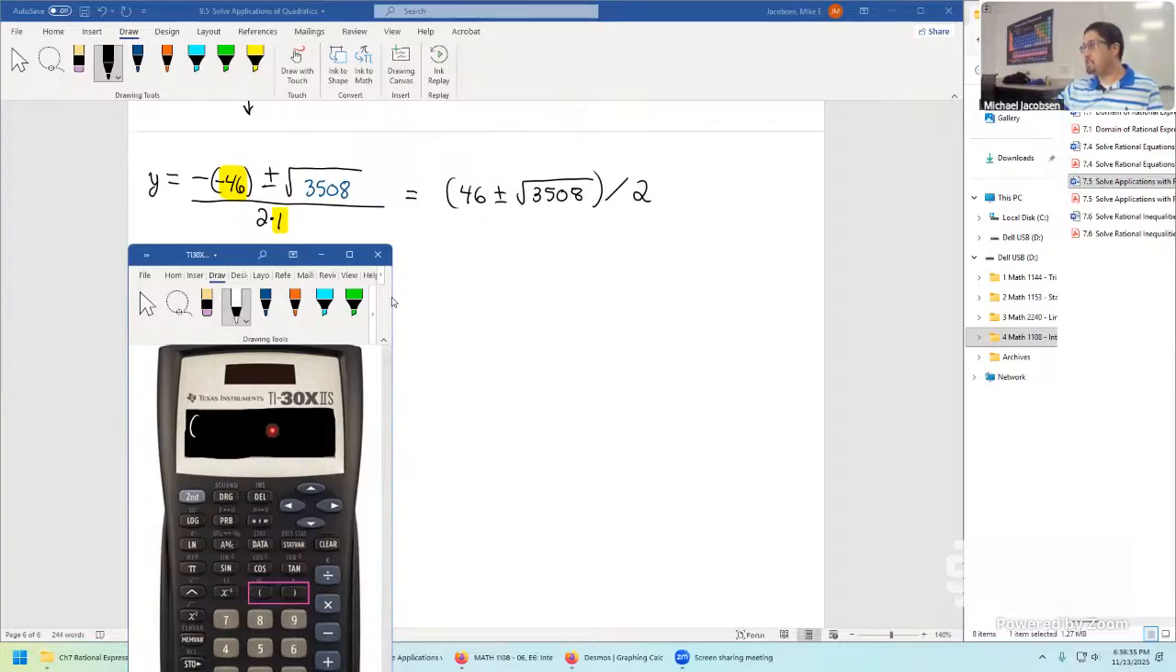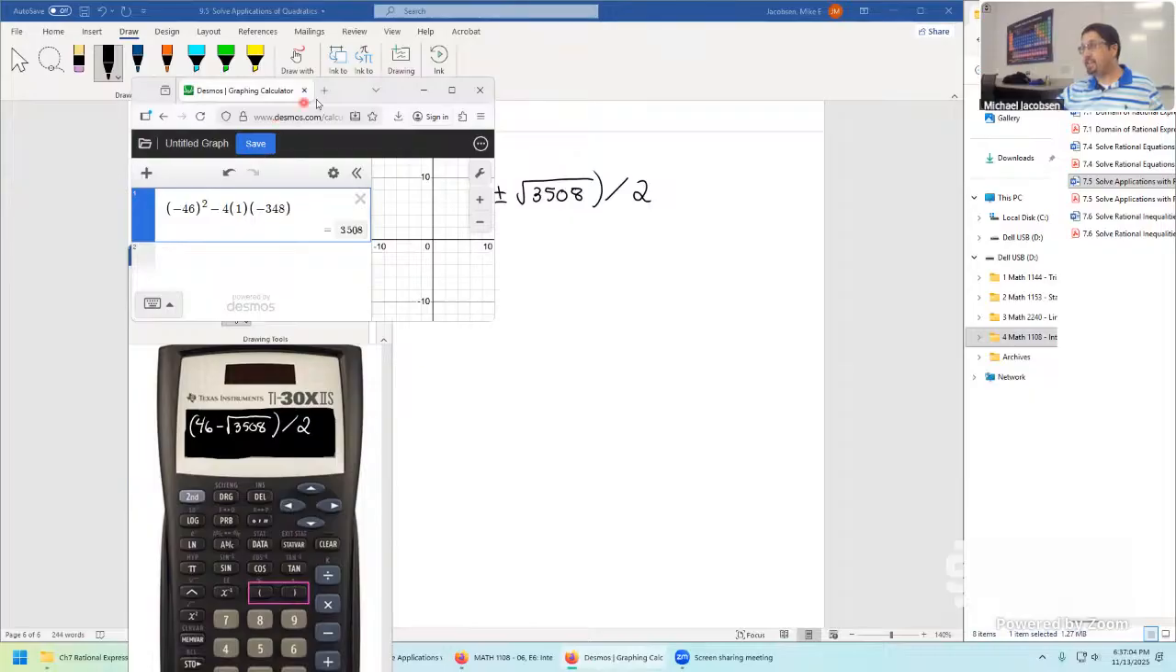So here's my first parenthesis, then type in 46. I'll do the minus version first. We can't put in a plus and minus on this calculator. Square root 3,508. And then you have to close the parenthesis right there. Then hit the division key from this spot here. We'll put in a slash. Now you're dividing by 2. Then just hit the enter key below and it'll spit out a number.